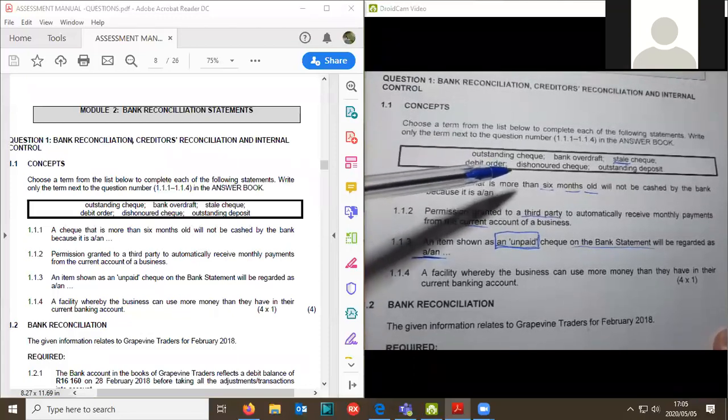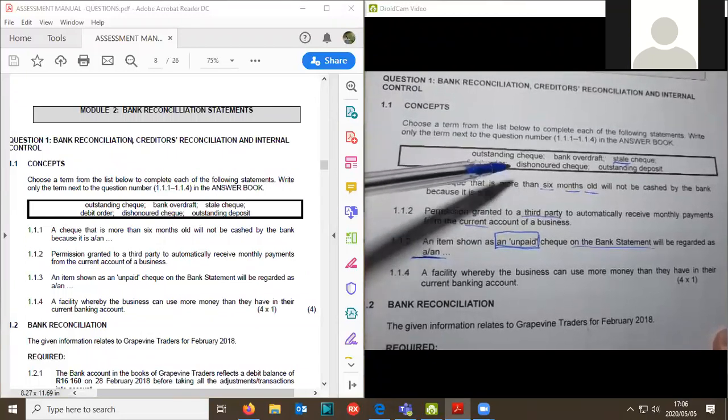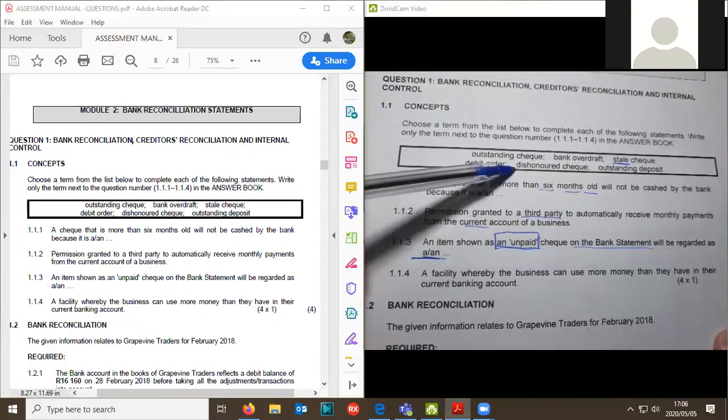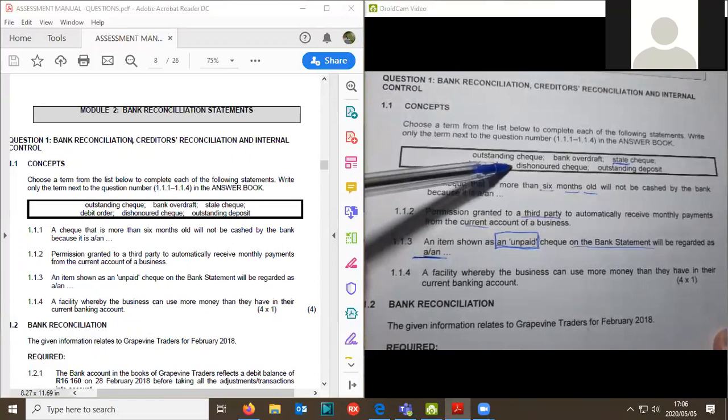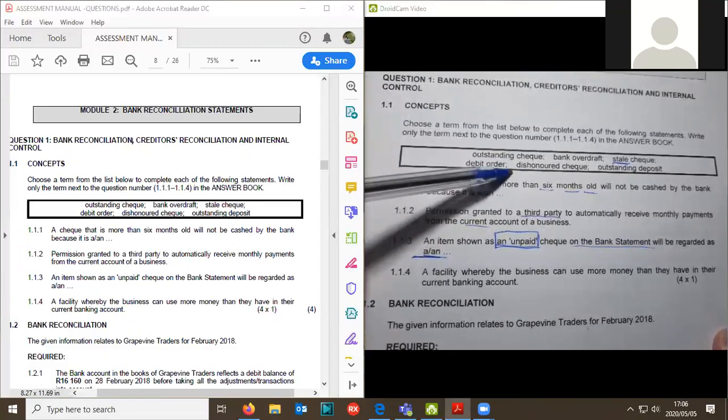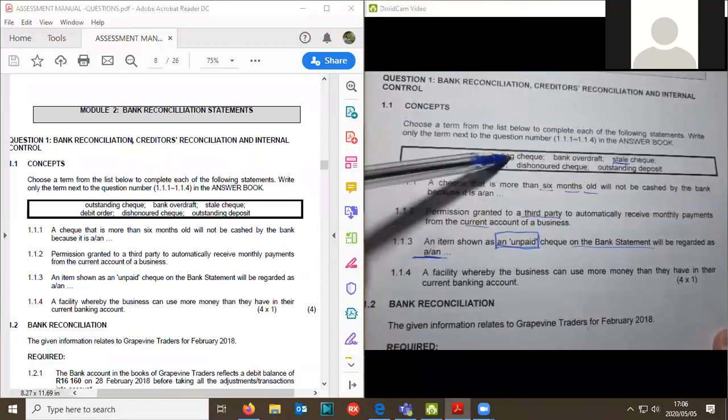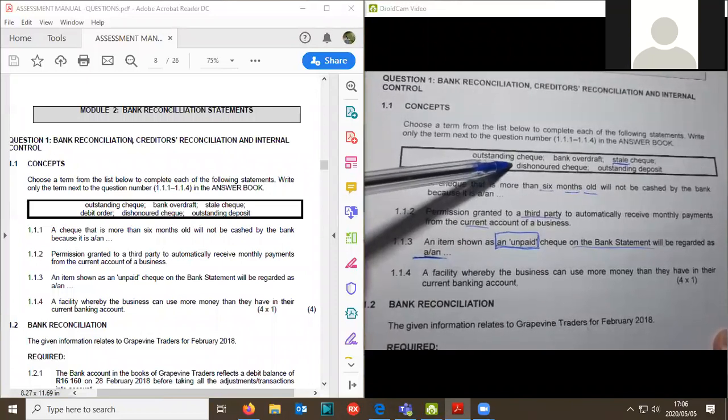Come, it's not only Jadida that's there, there's other people as well. What would it be? Come, grade 12 boys and girls, this is something that you should know. This is grade 10 work. It would be a dishonored check.